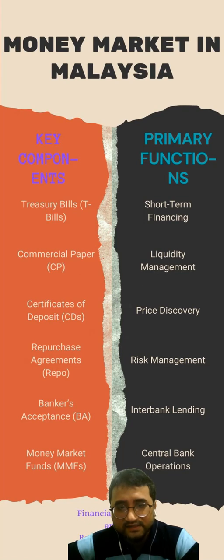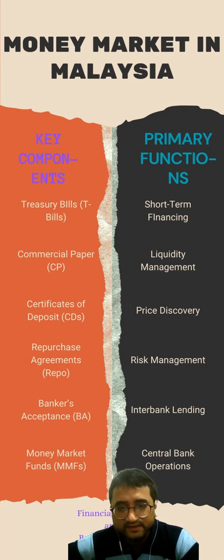Interbank lending. Financial institutions engage in interbank lending in the money market to manage their short-term funding requirements. Banks with excess funds can lend to banks in need of liquidity through instruments like repurchase agreements. This facilitates the smooth functioning of the banking system and helps maintain overall stability in the financial market.